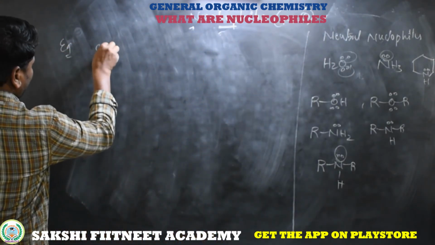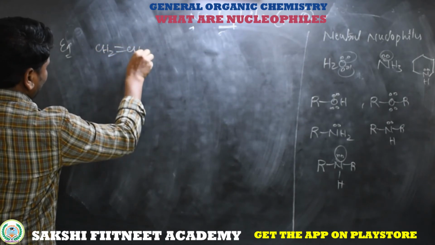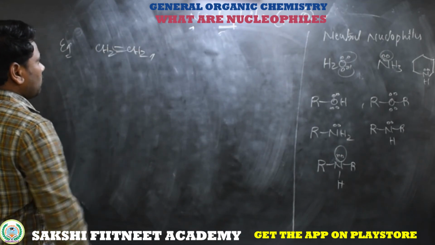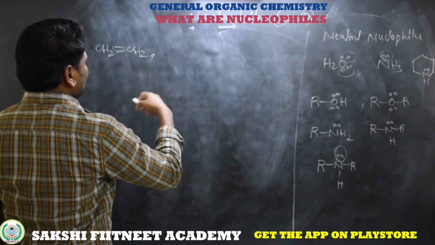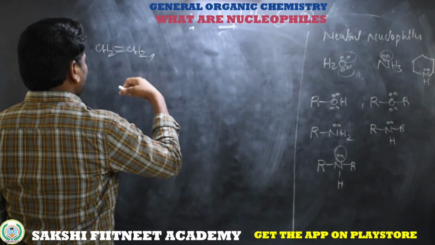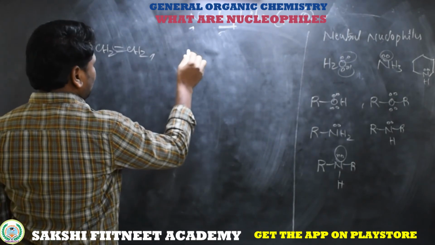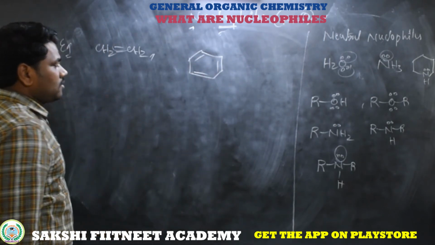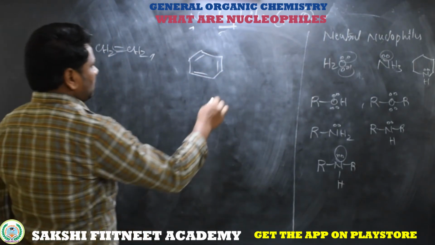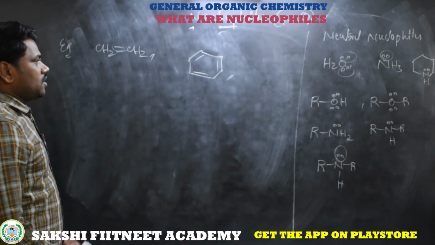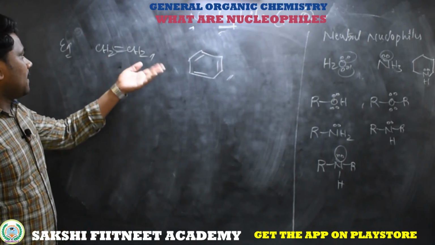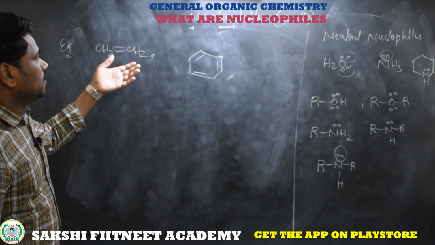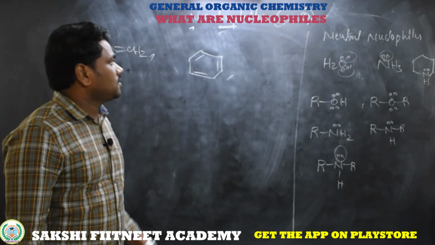For example, CH2 double bond CH2 acts as a nucleophile because of these loosely bonded pi electrons, which accept the positive fragment, whether it's a proton or another fragment. And here I am taking another group, benzene, which also acts as a nucleophile. So unsaturation, the double bond also receives the proton or other positive fragment. This is a common classification of nucleophiles.